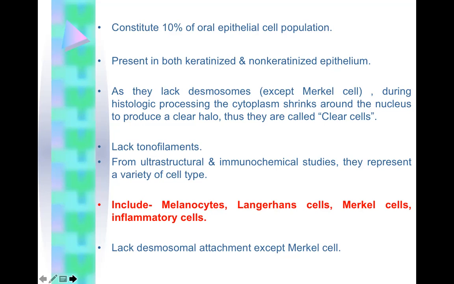As they lack desmosomes except Merkel cell, during histologic processing, the cytoplasm shrinks around the nucleus to produce a clear halo. Thus, they are called clear cells. They lack tonofilaments. From ultrastructural and immunochemical studies, they represent a variety of cell types. They include melanocytes, Langerhans cells, Merkel cells, and inflammatory cells. They lack desmosomal attachment except Merkel cell.